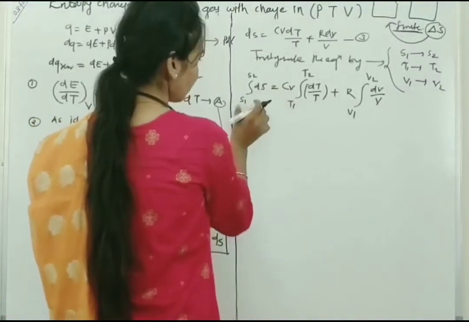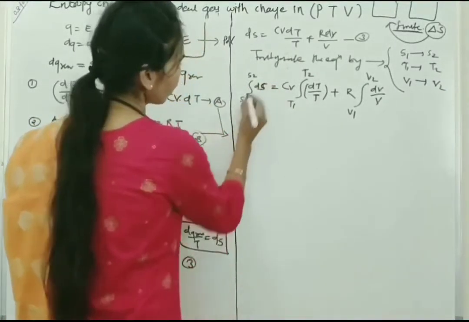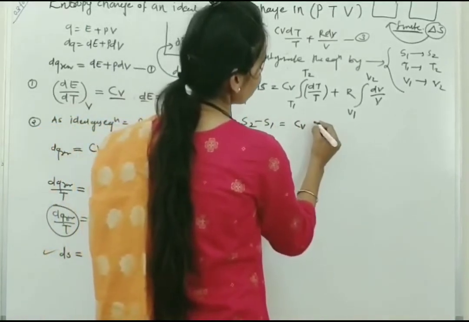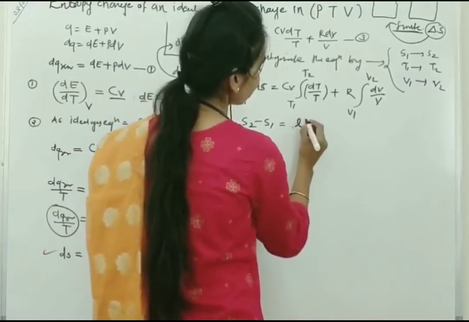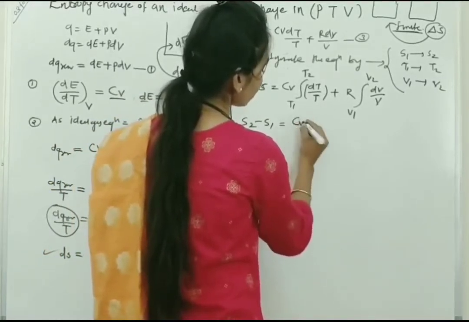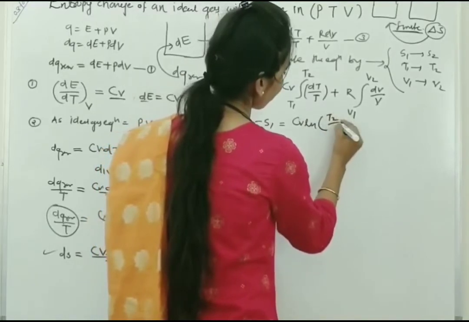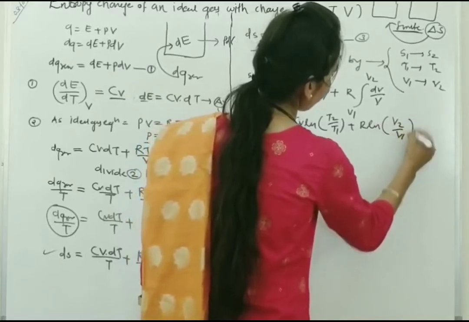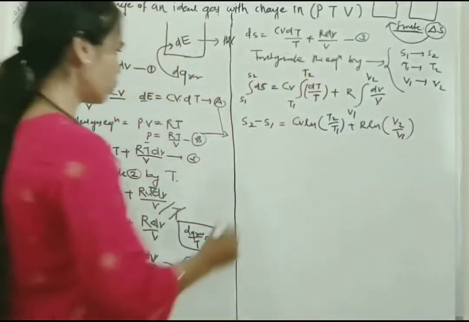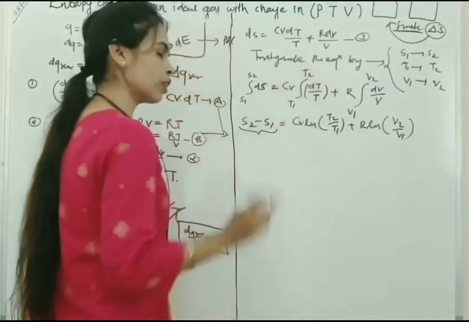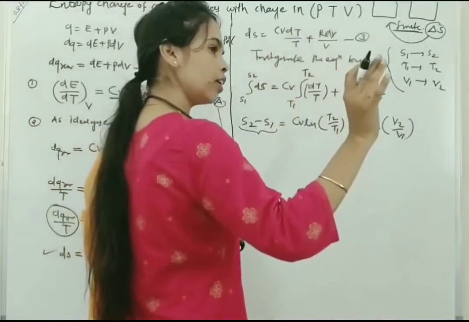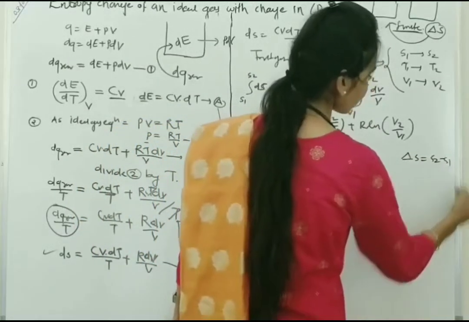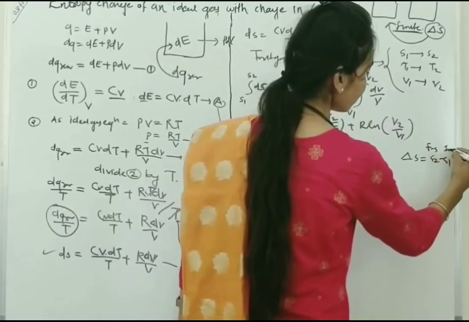See, we can write this integrated equation as S2 minus S1 is equal to Cv ln T2 upon T1 plus R ln V2 upon V1. This term S2 minus S1, just remember, is the change in entropy, that is delta S, the final state minus the initial state.